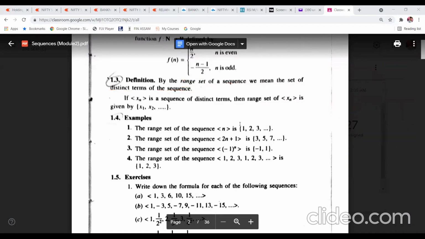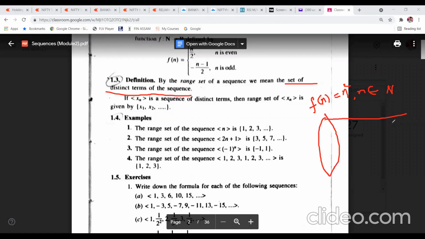So here you need to find the range. So what is the range set? Range set means the set of distinct terms of the sequence. That means, say, if you are taking a sequence, say Fn is equal to n square. So here n belongs to the set of natural numbers. That means,